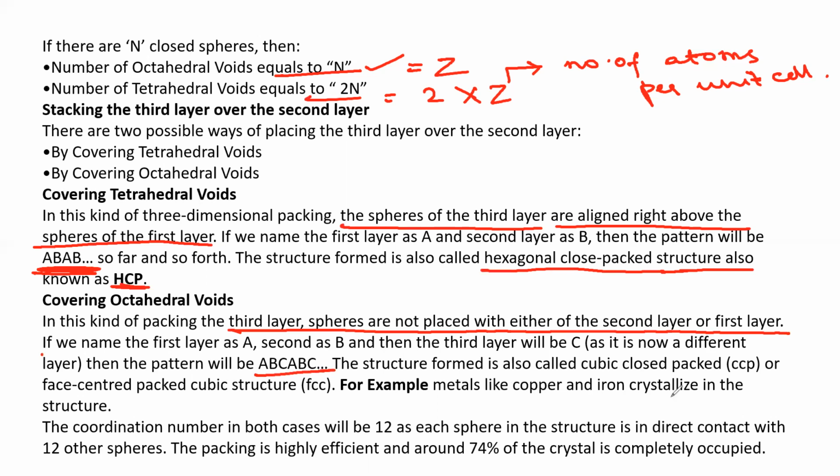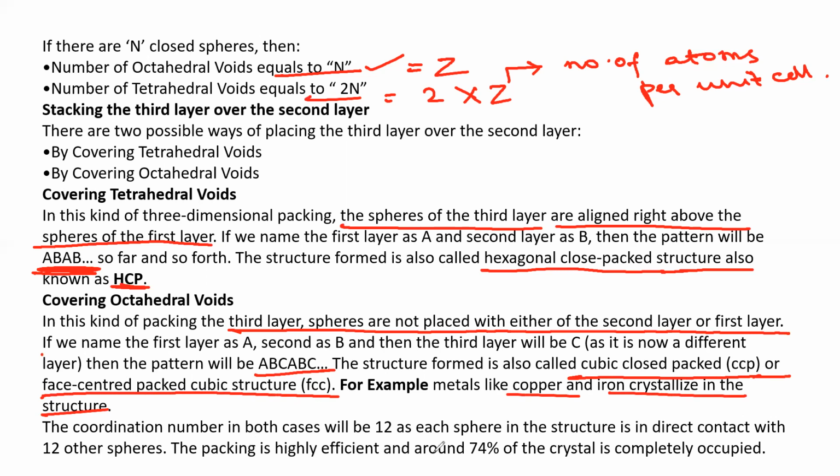The structure so formed is called cubic close packing or face-centered cubic structure, FCC. Metals like copper and iron crystallize in this structure. So they have the ABC, ABC pattern. The coordination number in both cases will be 12, as each sphere in the structure is in direct contact with 12 other spheres.